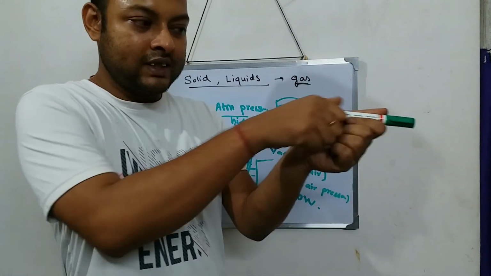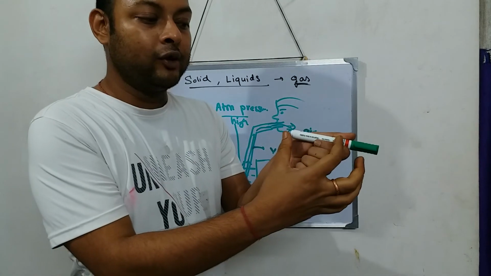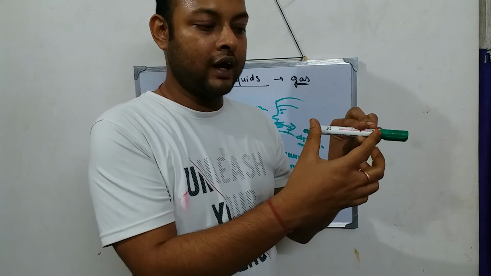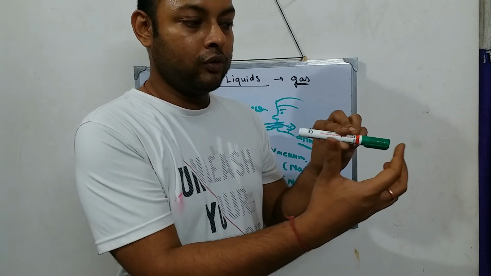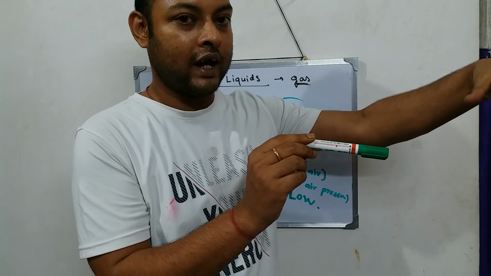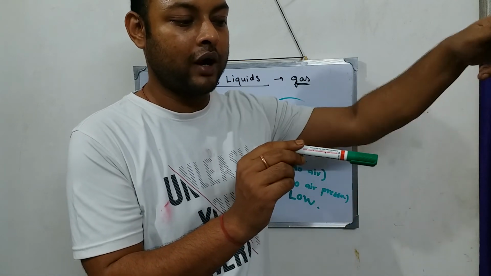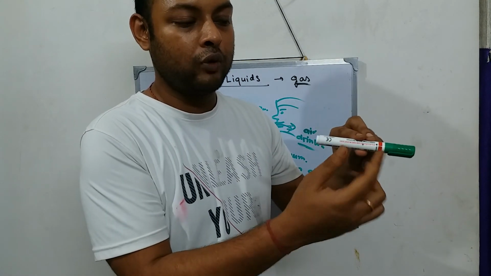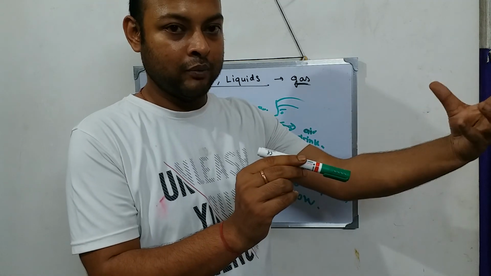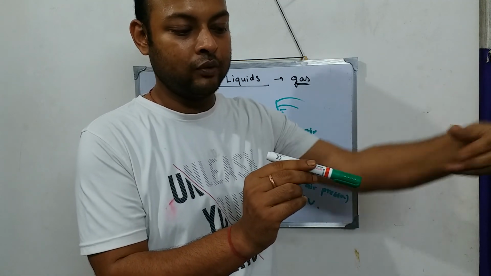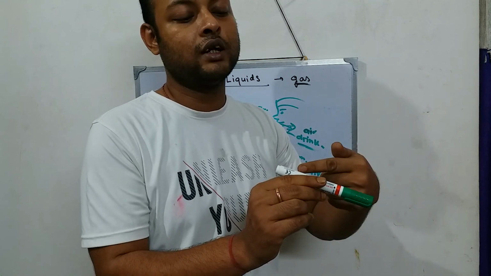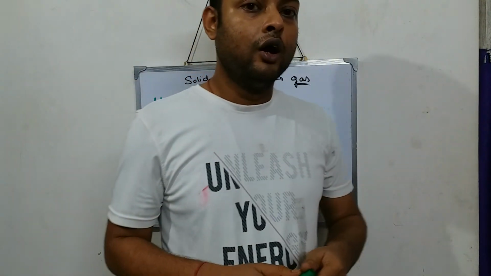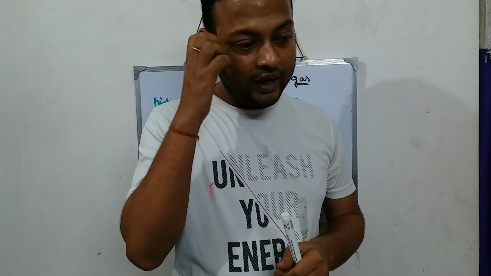As you pull the syringe backward, low air pressure is created. Think, as I pull the syringe back, vacuum is created. Vacuum means lower pressure, and outside where the medicine is kept, that is a higher pressure. So from higher pressure it will go to a lower pressure, which means the medicine will go inside the syringe, and then we can push it inside the patient. So this was the concept of air pressure.